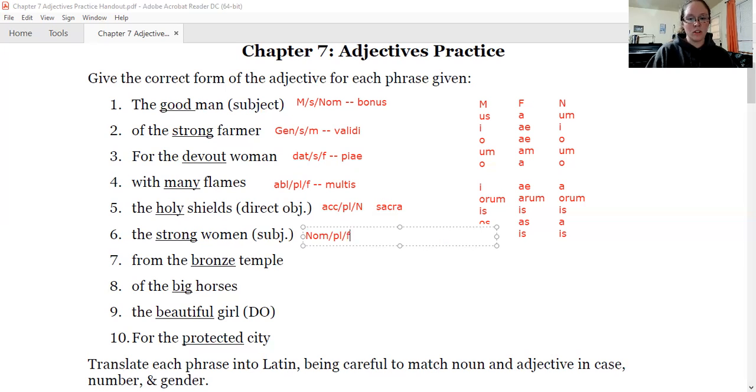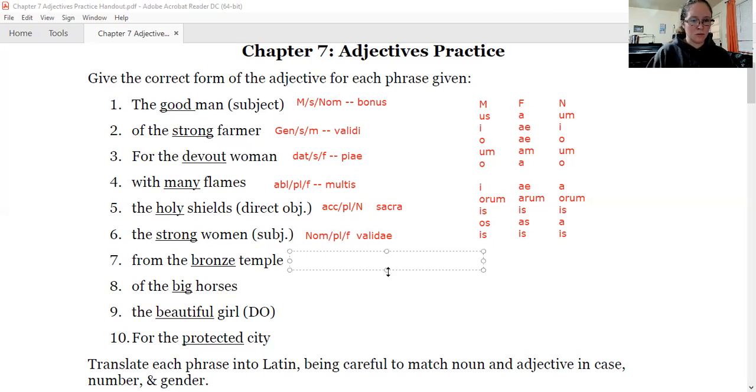Your Latin word for strong, which I forgot you hadn't had, is validus, valida, validum. So we look at the second one. We'll get rid of the other two. To find our stem that we can attach endings onto, we get rid of the A. We're left with valid. And then what is our nominative plural feminine ending? Look at your chart if you need to. Eventually you need to do this in your brain. A-E, validae.